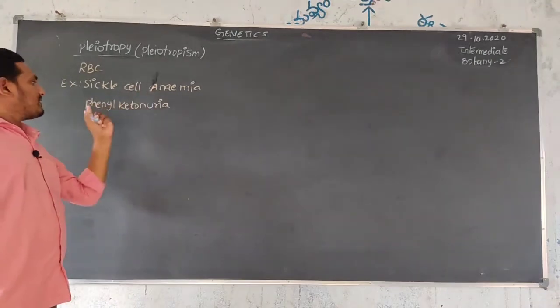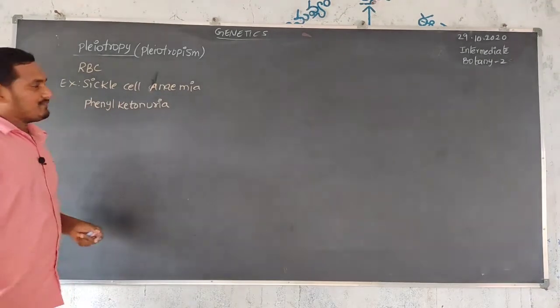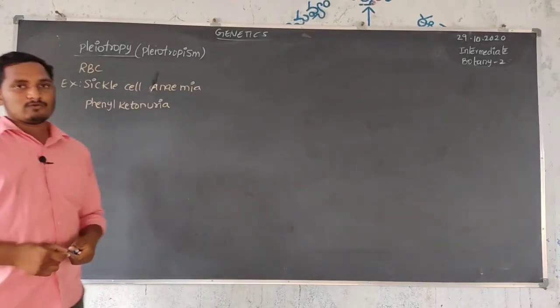These are the two diseases mainly caused by pleiotropism.